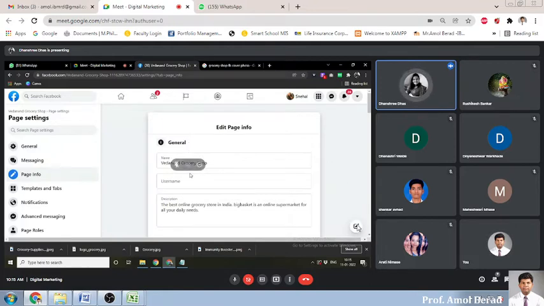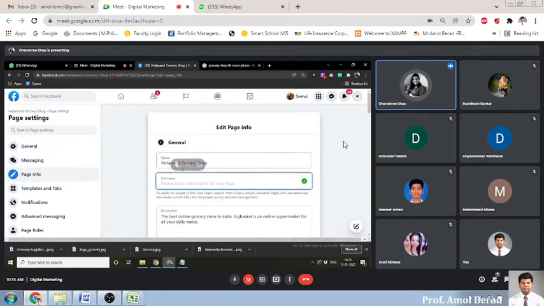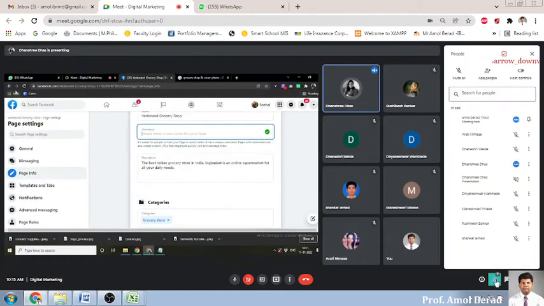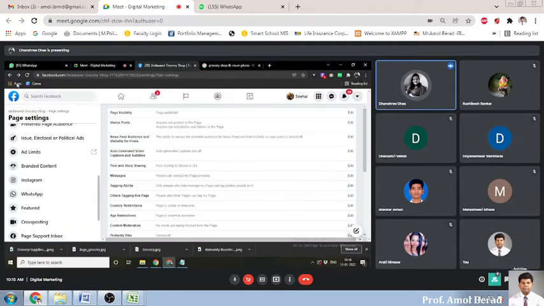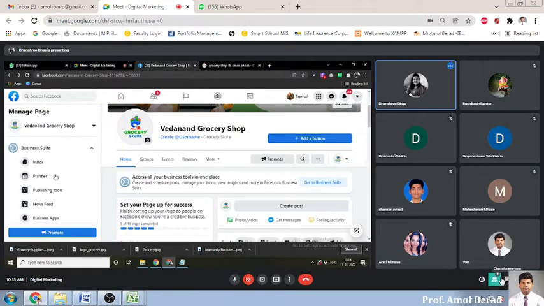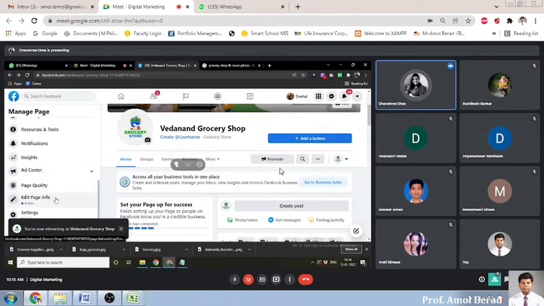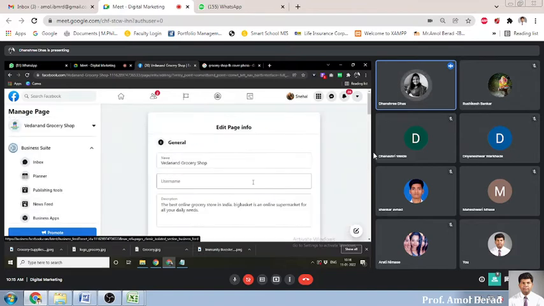Also here you can edit your information, or there is another option to edit your page information: simply click on edit page info.